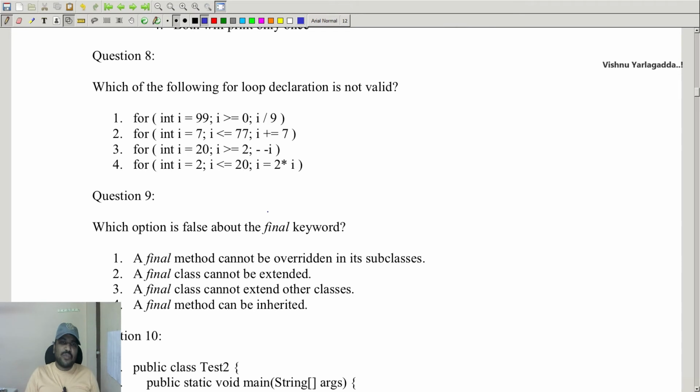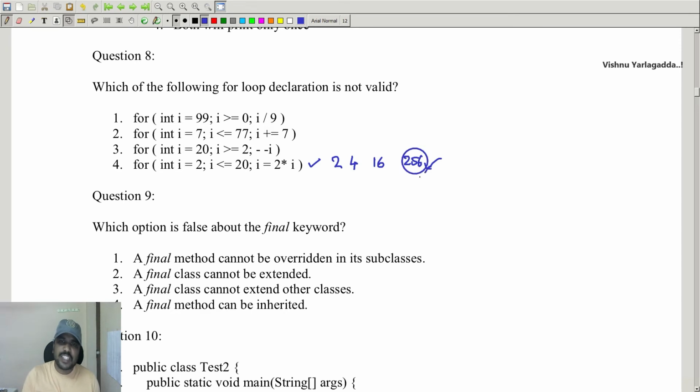Fine. So which one of the following loop declarations is not valid? Whenever you declare a loop like this, initially I value is 2, next time 2 into I, that is 2 into 2, 4, next time 4 into 4, 16, next time 16 into 16, 256.